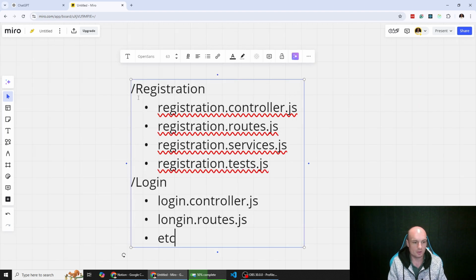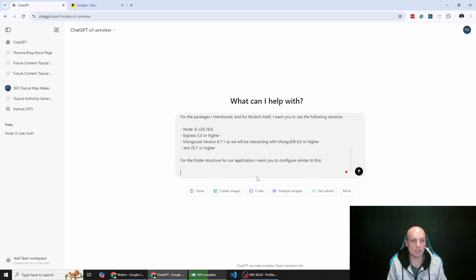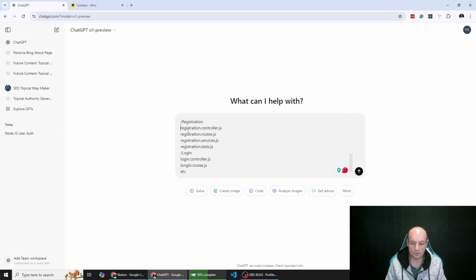login.routes.js. So for the folder structure for our application, I want you to configure it similar to this. I won't tell it exactly, because there is going to be some common logic that you might not necessarily want in separate folders.